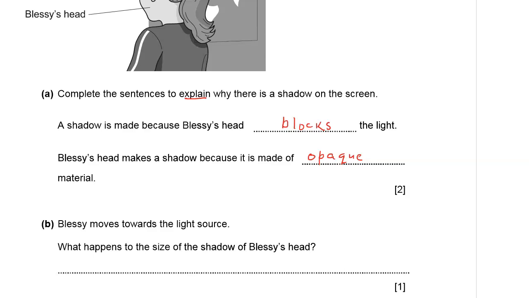Part B. Blessy moves towards the light source. What happens to the size of the shadow of Blessy's head? Of course, as Blessy moves closer to the light, her head will block more light. And therefore, this means that the shadow gets bigger. If you move away from the light source, you block less light, therefore the shadow will be smaller.